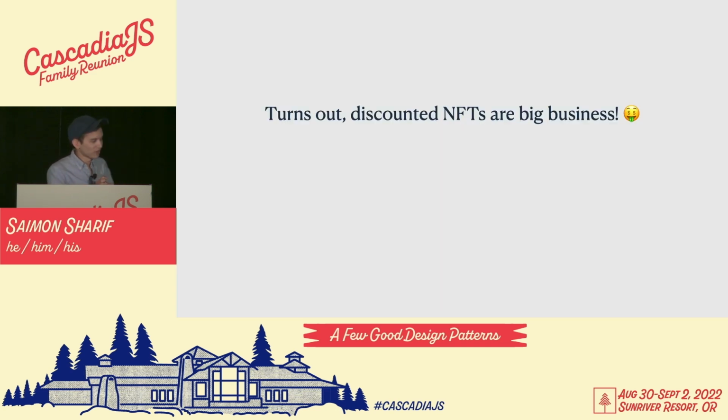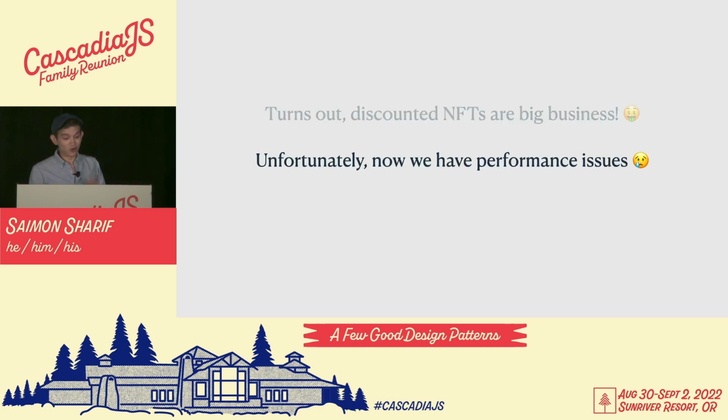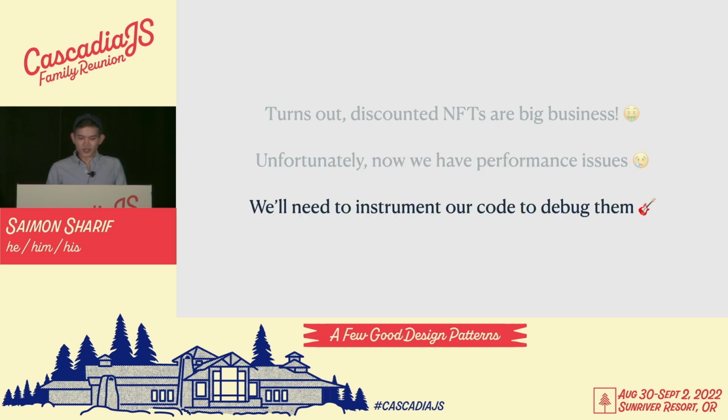All right, so turns out discounted NFTs are good business. You know, go us, making good choices. Unfortunately, now we have performance issues and we just can't win. So to get around this, we'll need to selectively instrument our code to investigate these performance issues and see what's going on. That is, we need to add observability.